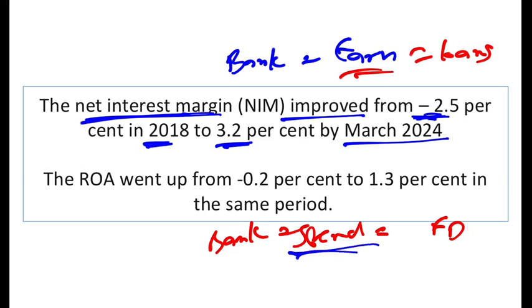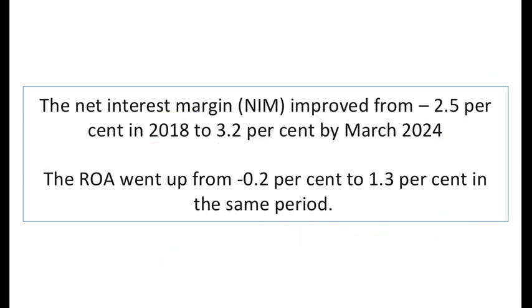Now, how is net interest margin calculated? You take earnings minus expenses, divide it by the total assets of the bank, and multiply by 100. For example, let's say a bank has made 10,000 crore by giving loans in 1 year.